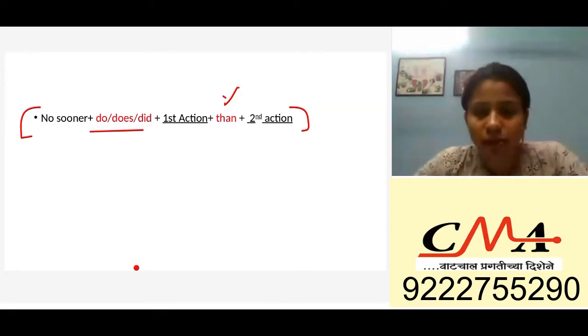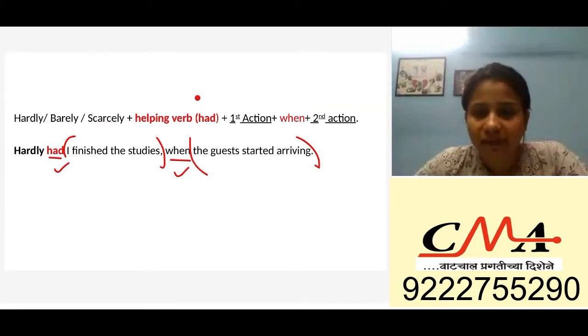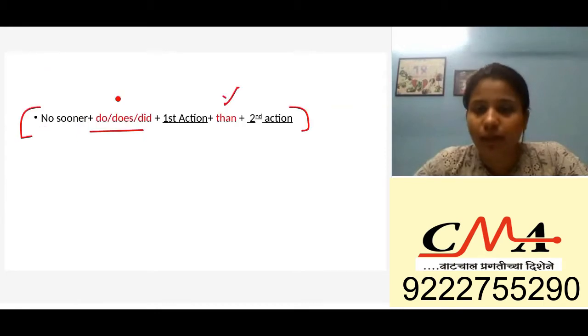Here I have written had, which is most of the case, but the helping verb could be anything else also, like did. So with no sooner, you'll have do, does, did, then you have the first action, then you have a than. So no sooner always comes with than.